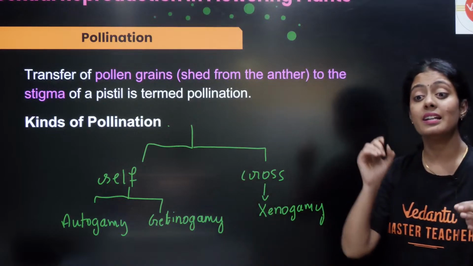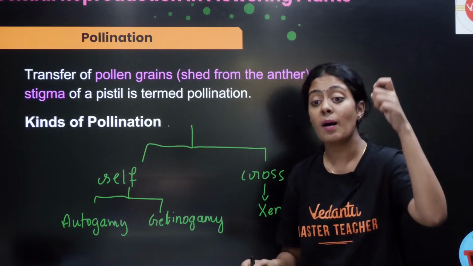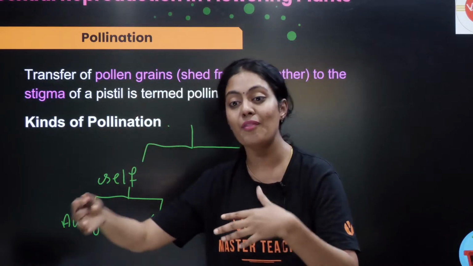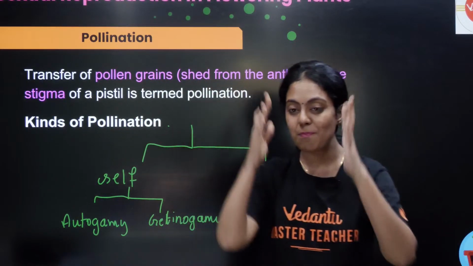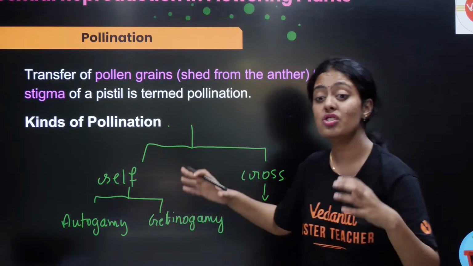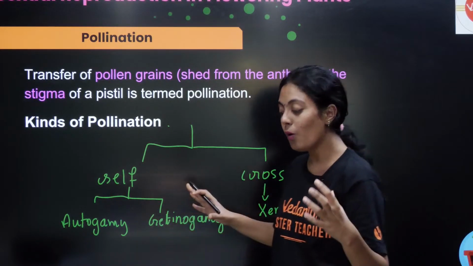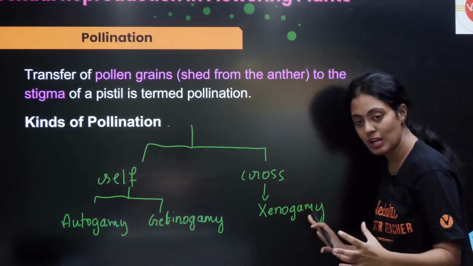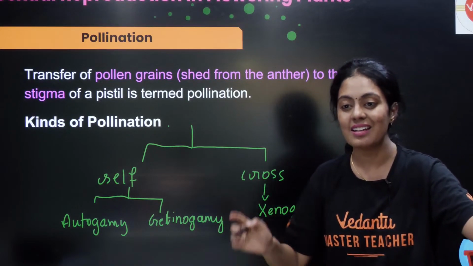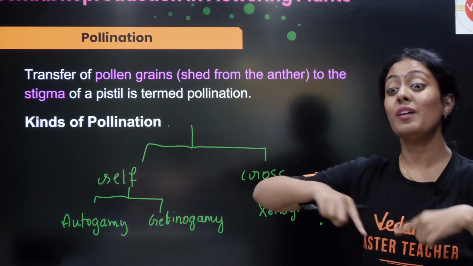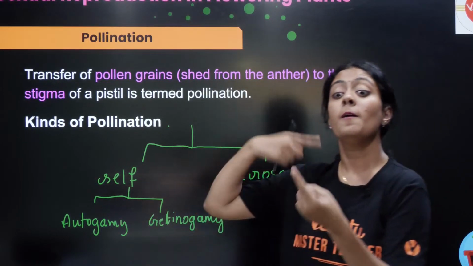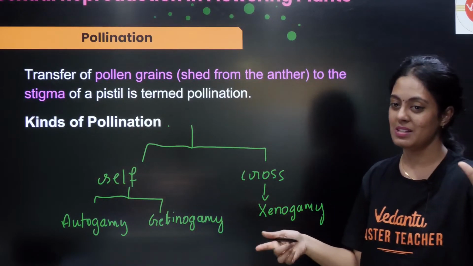Jetaenogamy na, it is a transfer of pollen from the anther to the stigma of a different flower but the same plant. ஒரே plantல இருக்க ரெண்டு flower மத்திய pollination நடந்ததுனா அத வந்து jetaenogamy ன்னு சொல்றோம். Okay, next, what is cross pollination? It is a transfer of pollen from the anther to the stigma of a different flower of a different plant. Flower வேற, plant வேற, ஆனா same species.